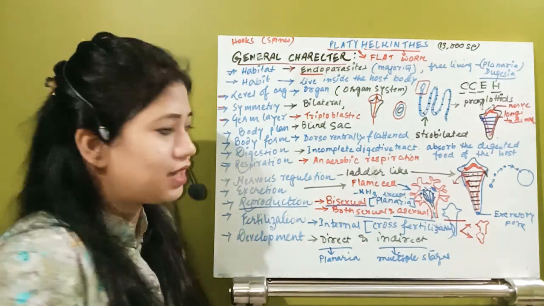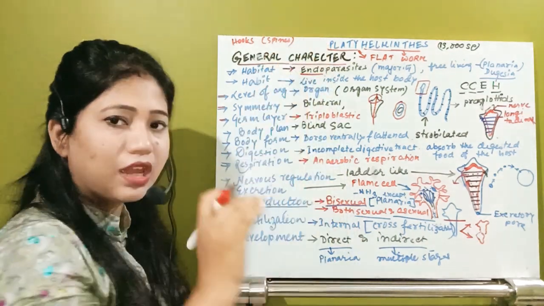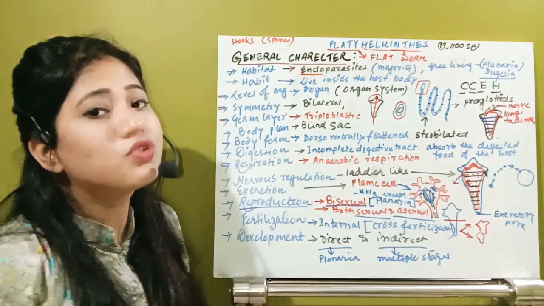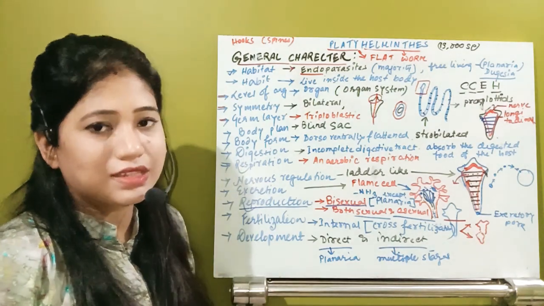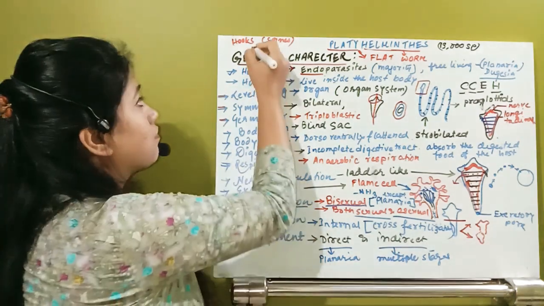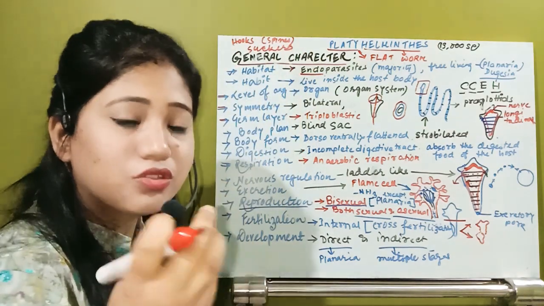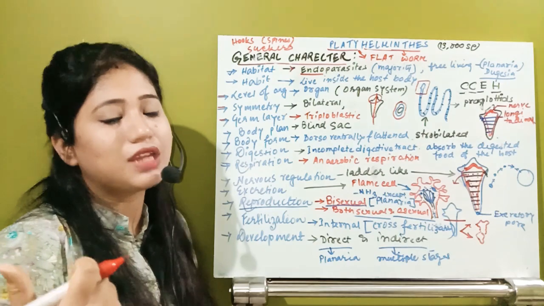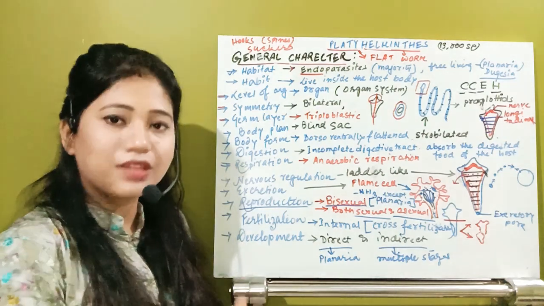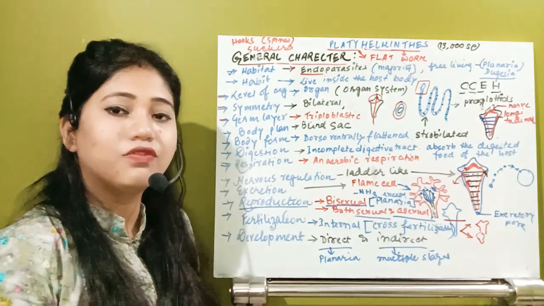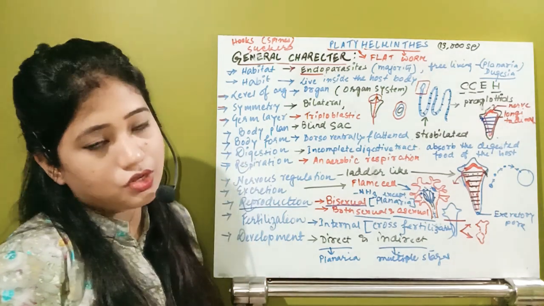It will not be like that. They will have to attach to something. How will they attach? With the help of hooks. So in this organism, hooks and spines are present. Yes, in case of them, suckers are present. Suckers are those structures which help in sucking the digested food material. Otherwise, how will they take the digested food material from the host body? It will be with the help of the suckers.